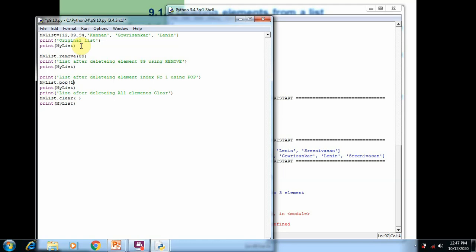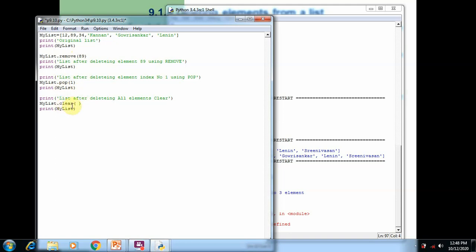The simple difference between remove and pop is, if you want to remove a single element by using the remove function, then you should give the element. In the pop function you should give the index of the element. After that, by using the pop function, we remove the element at index number one and print the content.